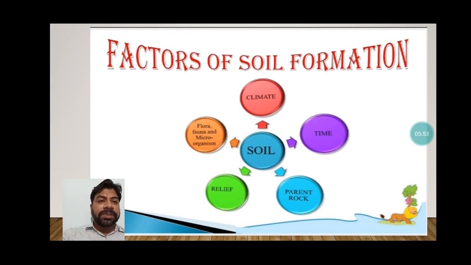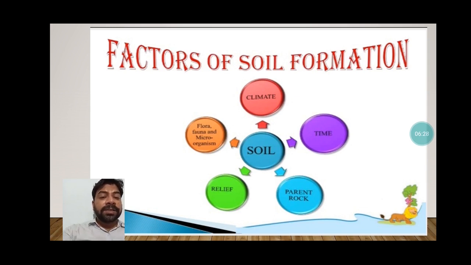Factors of soil formation, you can see climate is a very important factor. Just understand the climate of desert area, there the arid soils are present. Then after that, flora and fauna, microorganisms, check the forest soil, that is rich in humus. Relief also helps. Relief is also a factor affecting soil formation. On mountains, different types of soil will form. On slopes, different types of soils will form. On the northern plain, very fertile soil will form.